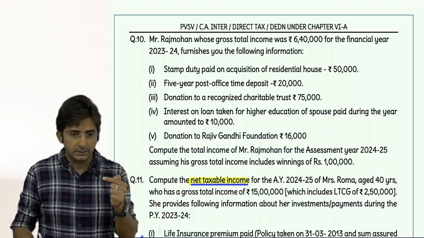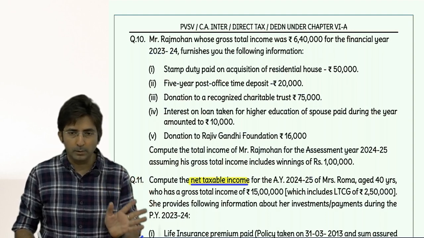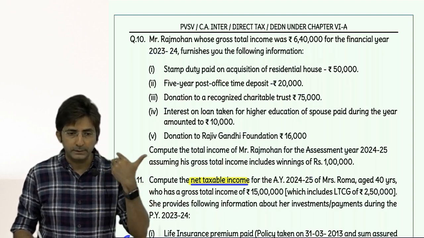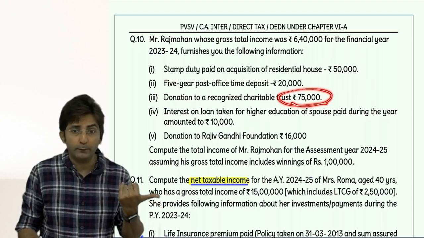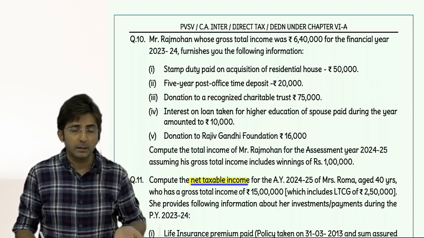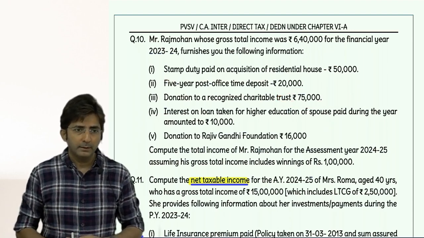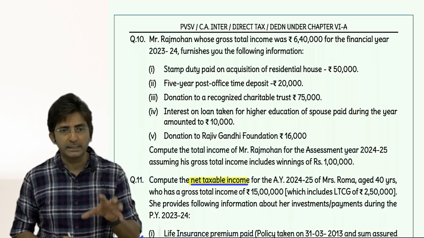Then donations: unlimited, not there. Limited category, working note number 1. In FO, Chamat, F is nil, O is nil. Chamat, C is 75,000. You will take full 75,000 right now. HMT nil. So total 75,000. Compare with 10% of AGTI, that is 10% of 5,60,000, that is coming to 56,000.